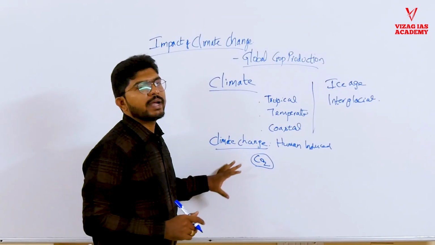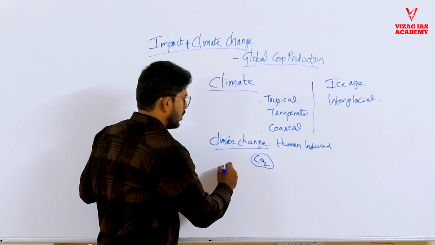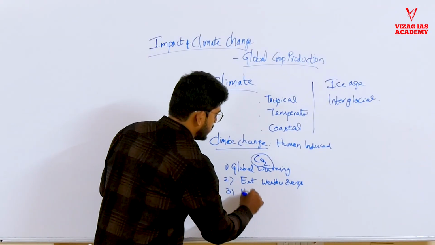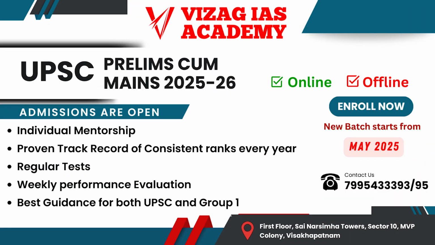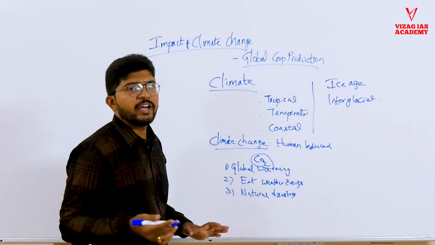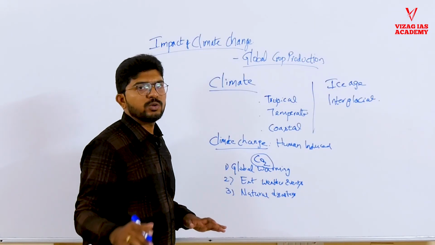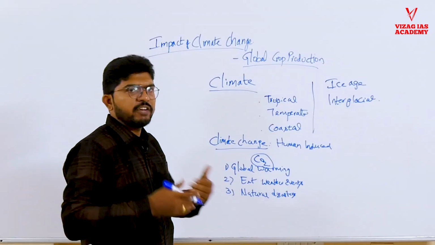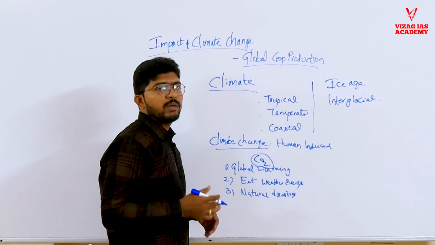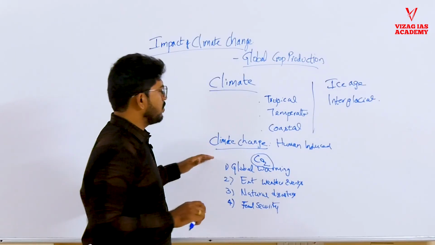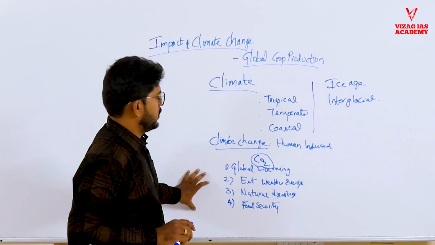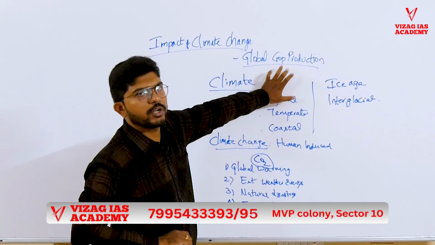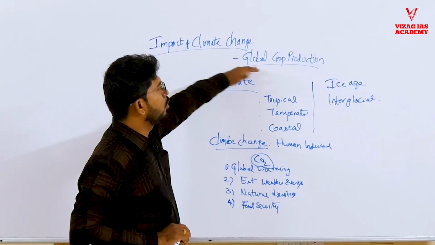What are the general impacts of this climate change? One is global warming, extreme weather events with high intensity, and natural hazards, unforeseen natural disasters like landslides and wildfires in the forest. You might have seen in the news that the US is having this many acres lost because of wildfires, and it is a frequent phenomenon nowadays. And landslides in our Himalayan region, food security. These are some of the general impacts of climate change. What we are interested in now is how this climate change is impacting global crop production and thereby food security. That is the core topic that we are going to discuss.